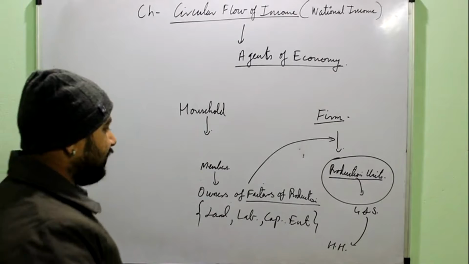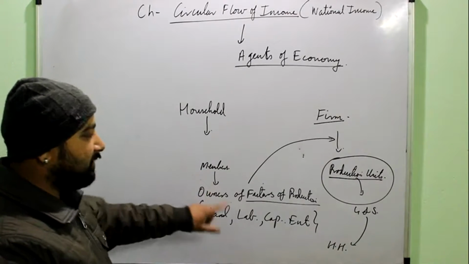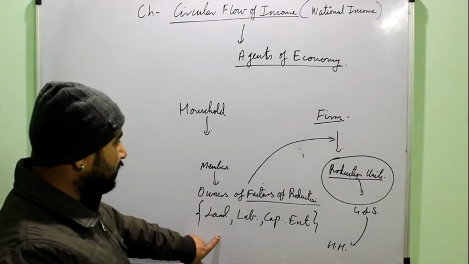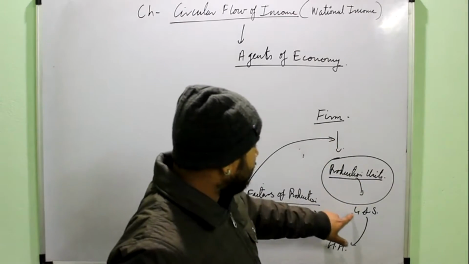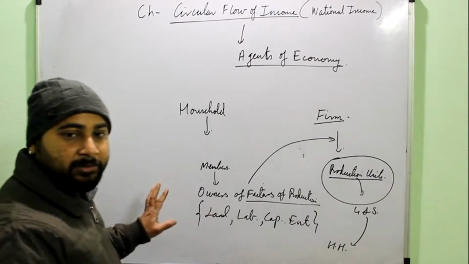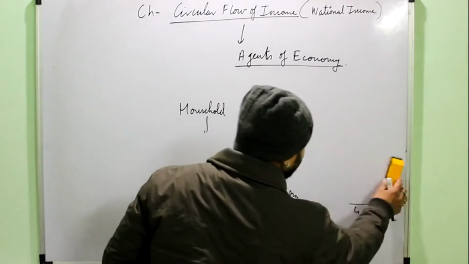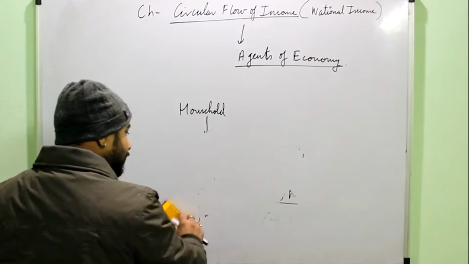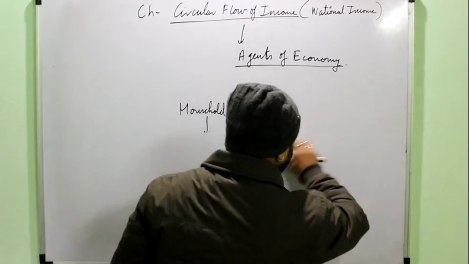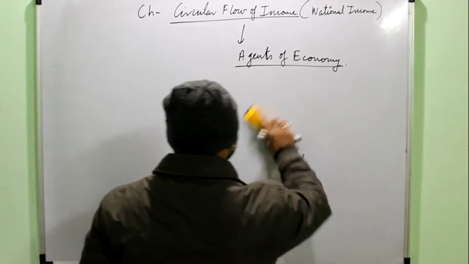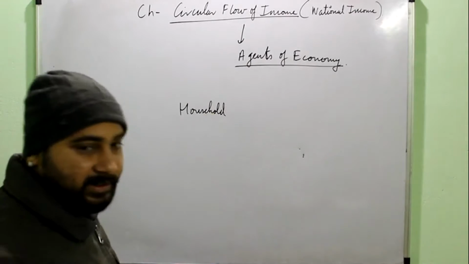We can understand better with the help of a diagram, but first you have to remember these terms, right? Factors of production, production units, production of goods and services, and selling them to the household. This whole chain you have to remember. If you have understood this, you have understood national income. If you haven't been able to understand this concept, you cannot understand it further.